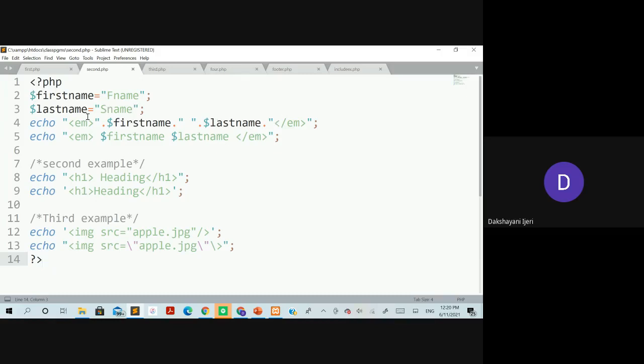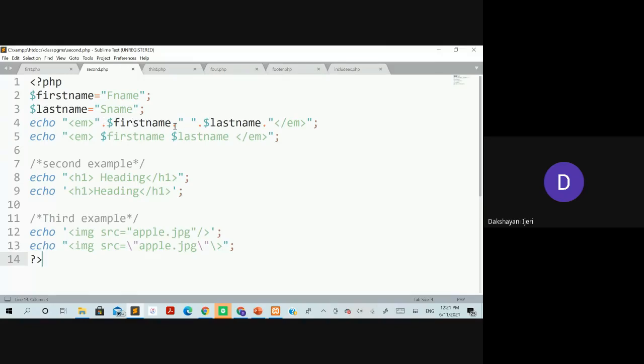As I told you earlier also, whenever you want any HTML element to be executed, you have to include it with the echo only, and the element needs to be included in double quotation, right? Following that, you want to take the value stored in this variable after the HTML element is executed. Since it is also considered a string, it has to be concatenated with the dot operator, followed by the value that you want to apply here, right?